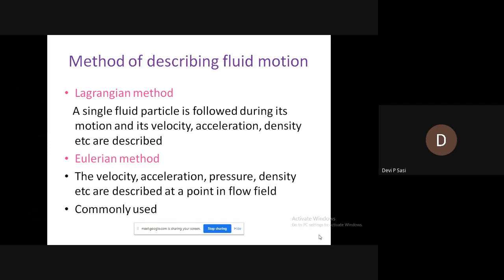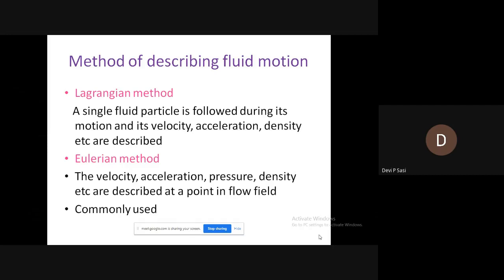Next is the Eulerian method. In the Eulerian method, the velocity, acceleration, pressure, density, etc. are described at a point. In the first case, we are tracking a particle. In the second case, we are focusing on a point.